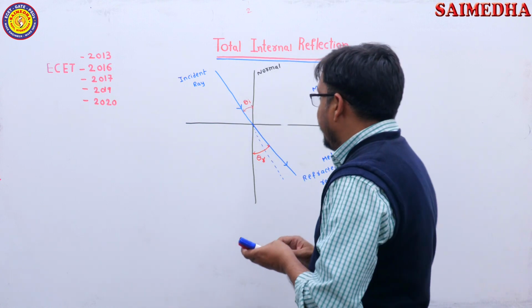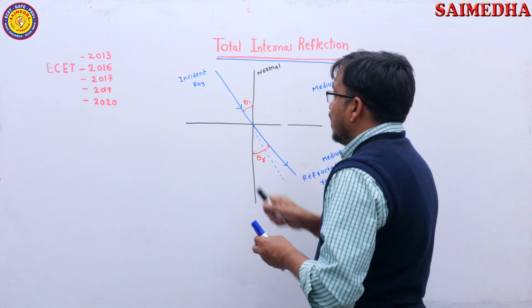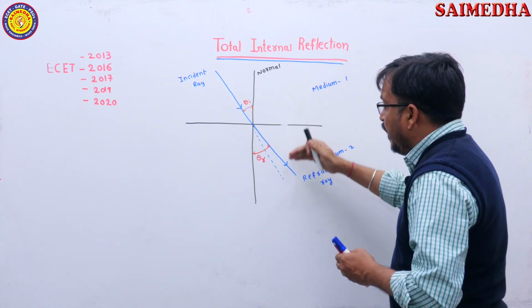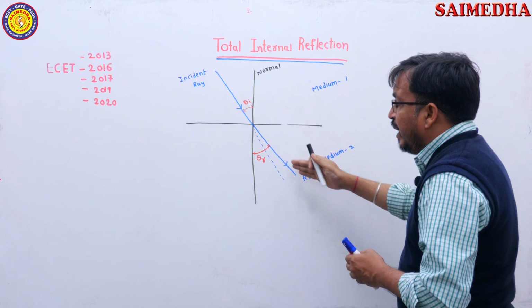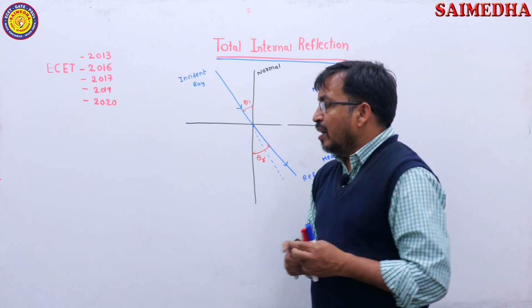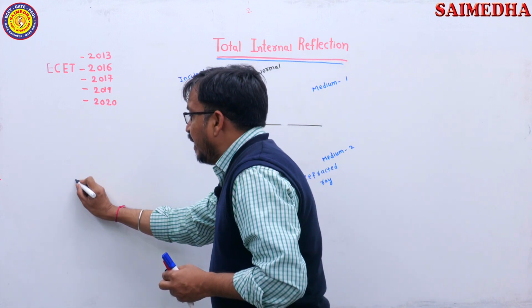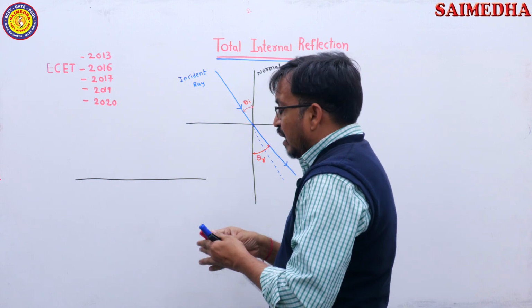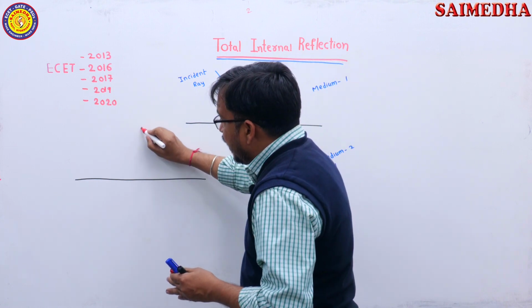See here, I am explaining these two cases. So first I will explain when a light is traveling from medium 1 to medium 2, the light ray will be refracted. Now I am explaining here, this is the plane, and here I am considering this is the normal line.